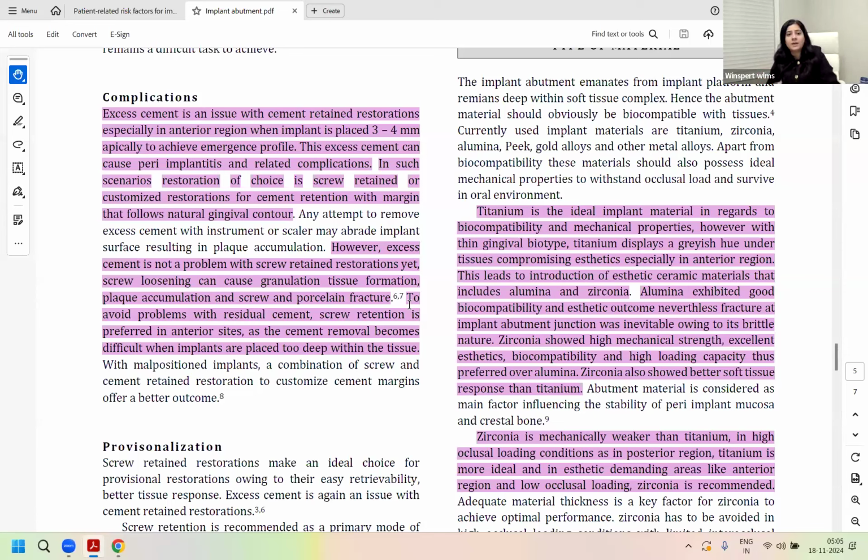So in situations where you're giving an emergence profile, a screw retained restoration would be better, because the cemented restoration margin, if it follows the natural gingiva and is slightly subgingival, can create excessive cement flash, which may be difficult to remove and clean. So excess cement is usually not a problem with screw retained restorations, right? But if your screw loosens, then you can get granulation tissue formation, plaque accumulation, and even screw and porcelain fracture.